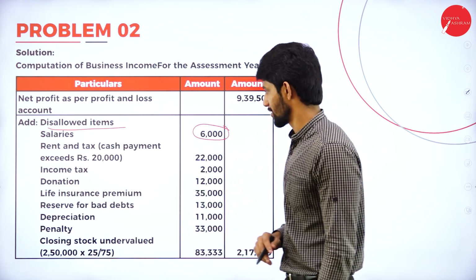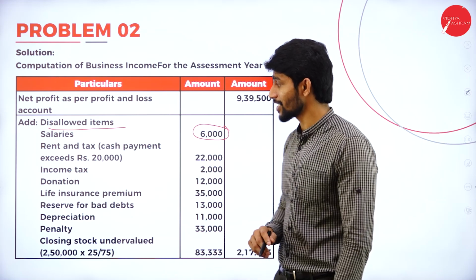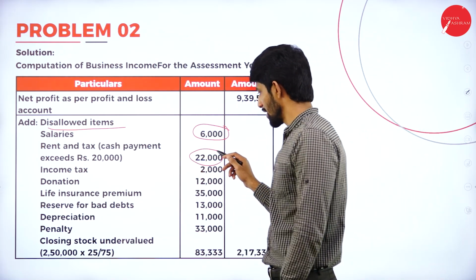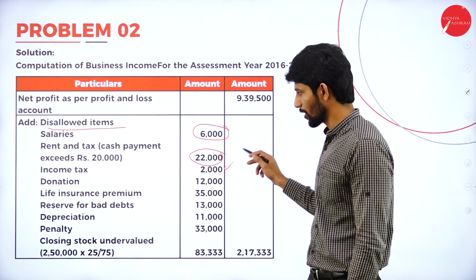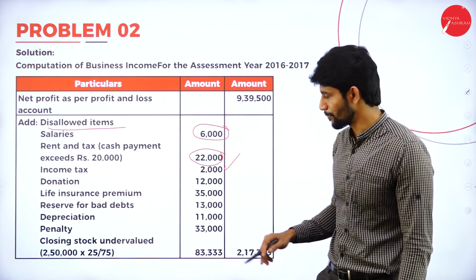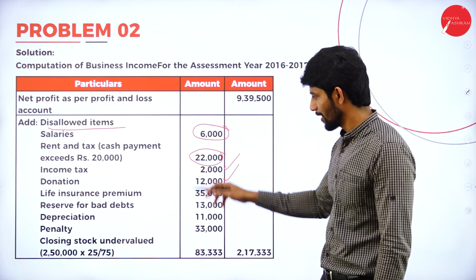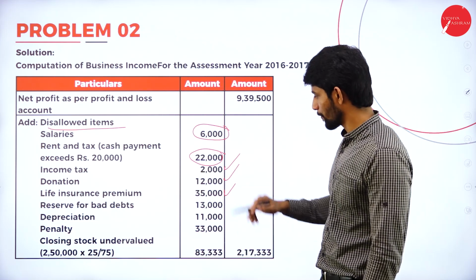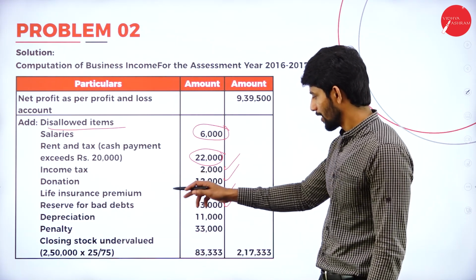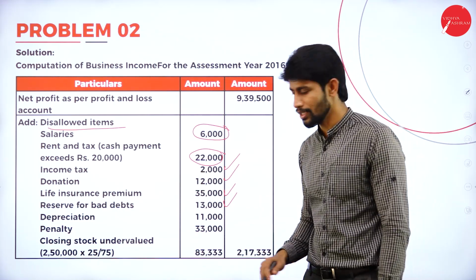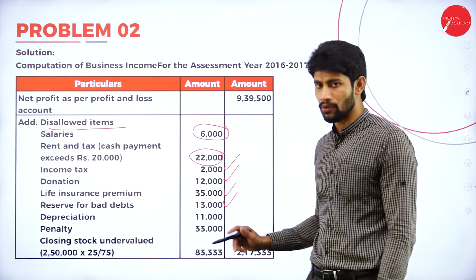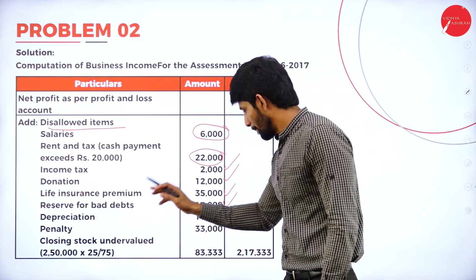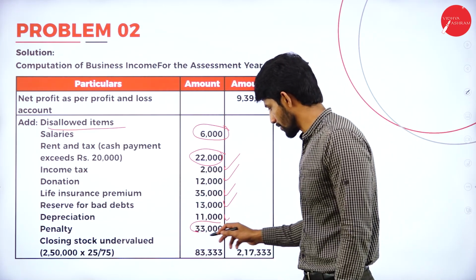Rent and taxes: cash payment of 22,000, so add back. Income tax, 2,000, add back. Donation of rupees 12,000, add back. Life insurance premium of rupees 35,000, add back. Reserve for bad debts, 13,000, add back. Depreciation: here we are taking 11,000 while you deduct 10,000. Next, penalty of rupees 33,000.